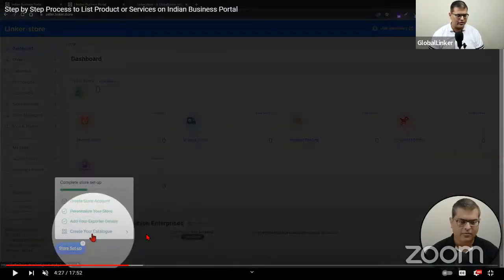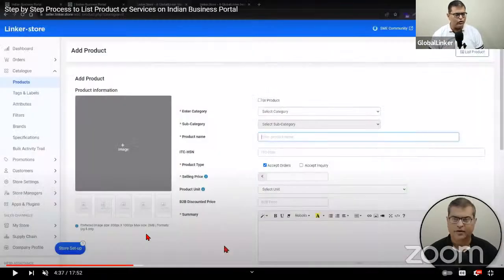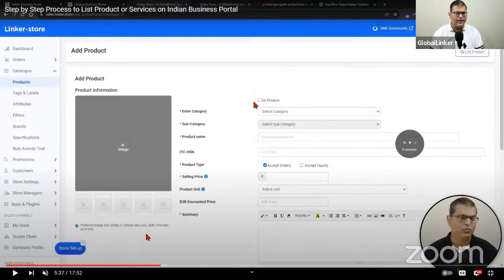So the only step is to create your catalog, which if you click, it will take you to this interface. This is used to upload the products, and this is wherein you are filling the information into the form and you can upload the product. But if you have video. So you can go here and you can download the sample import format and you can upload the products.